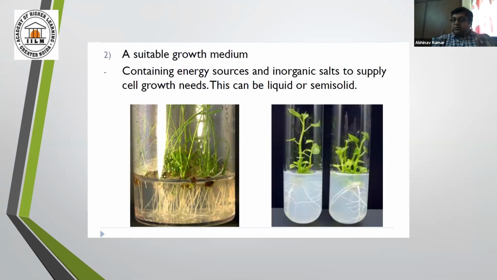And we need a suitable growth media. A media, as I said, is one of the most important requirements to proceed with a tissue culture technique. It contains energy sources, it contains inorganic salts and other factors which are supplied consistently or intermittently.